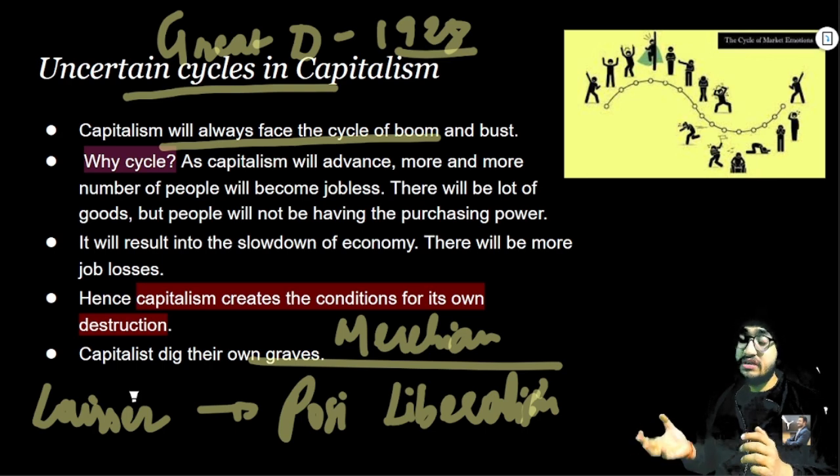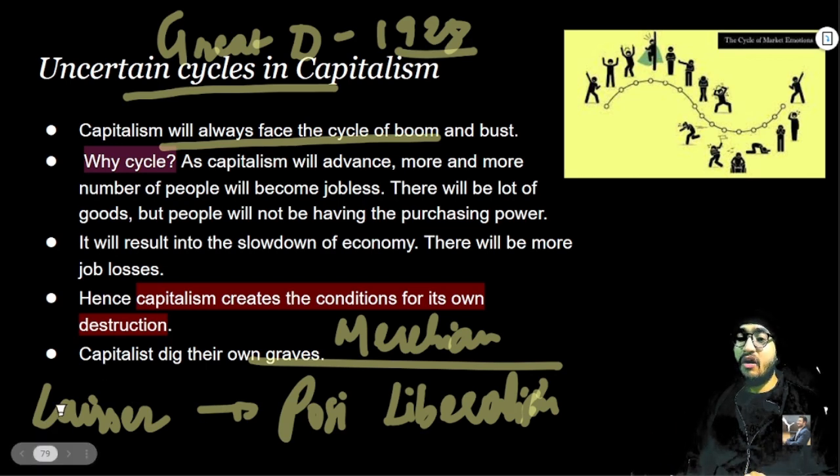It should be confined to law and order. They should not enter into the economy. This was the idea of Adam Smith in his laissez-faire system of economy.